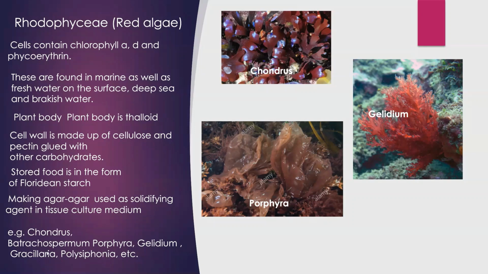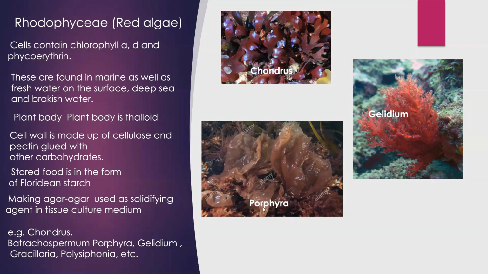Here, the pictures of Batrachospermum, Gracilaria, and Polysiphonia are there in your book. Here I have some pictures of Chondrus, Gelidium, and Porphyra. These pictures are not there in your book. That's why I have shown here how these members of Rhodophyceae look.